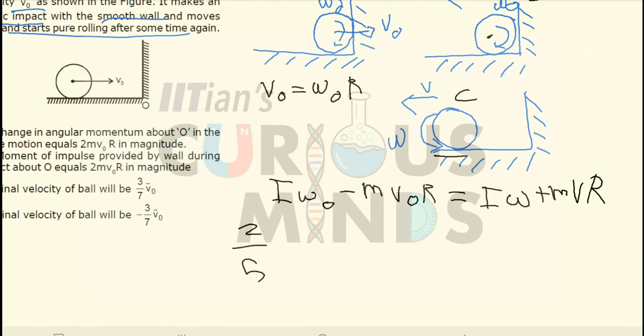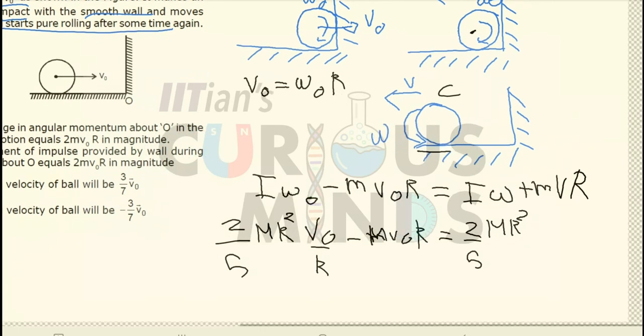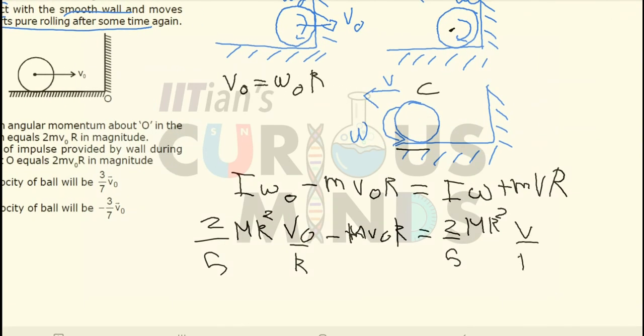Okay, so 2 by 5 mr square, omega naught over here will be equal to v naught divided by r. Okay, v naught divided by r minus m v naught into r will be equal to, over here, again 2 by 5 mr square, let this m be capital, into omega can be written as v by r plus capital M into Vr.